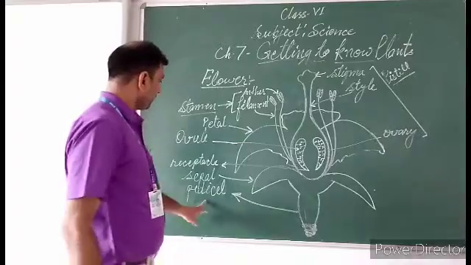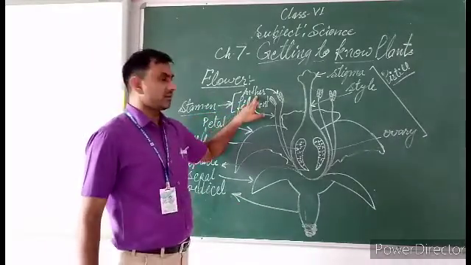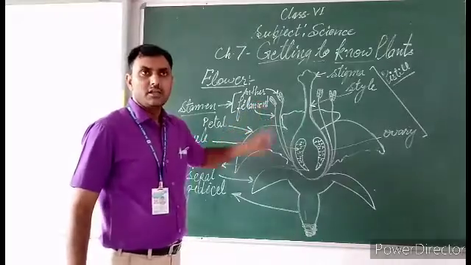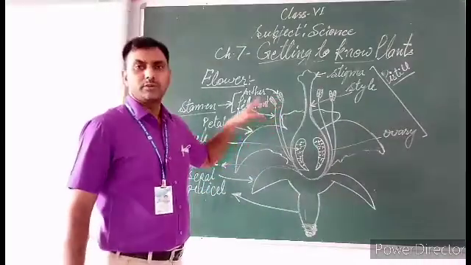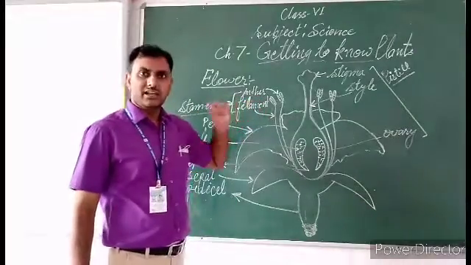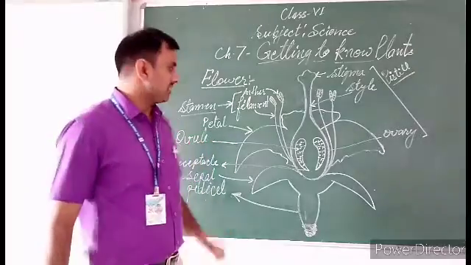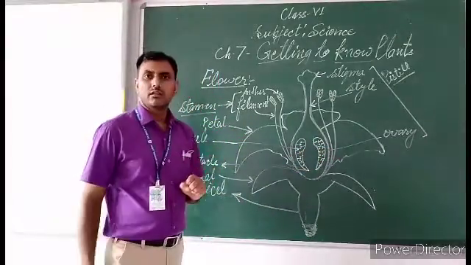Now, anther contains pollen grains. Anther, male reproductive part, stamen. Anther contains pollen grains, just like ovary contains ovule.